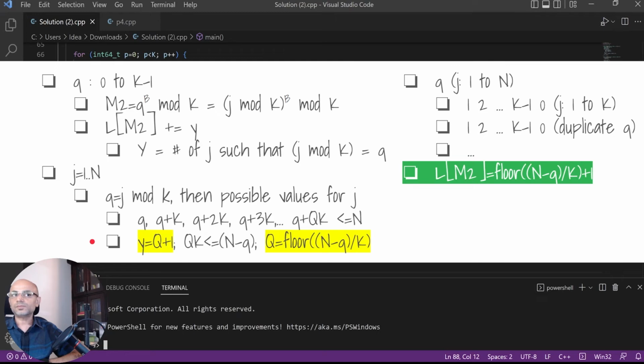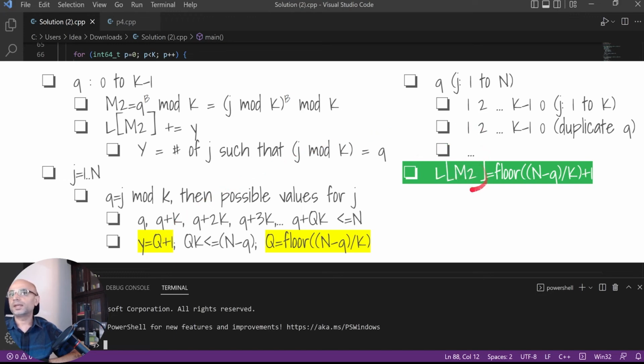Then the y that we need to count will be: there are capital Q numbers that we are counting, and if you add one extra, Q plus 1 is our y, which we need to increment by. So we know that Qk is less than or equal to n minus q, and if you move k to the other side to find Q, then Q is floor of n minus q by k, and our y value is this Q plus 1.